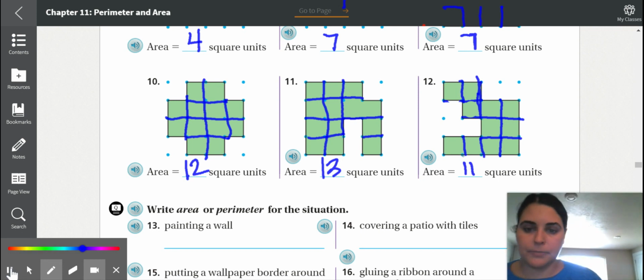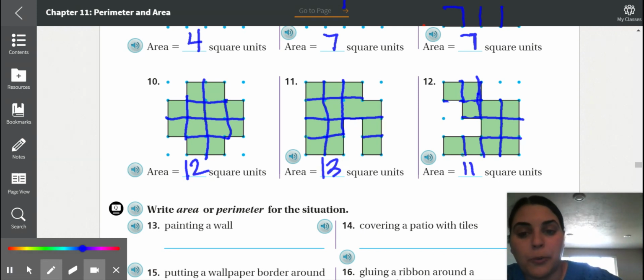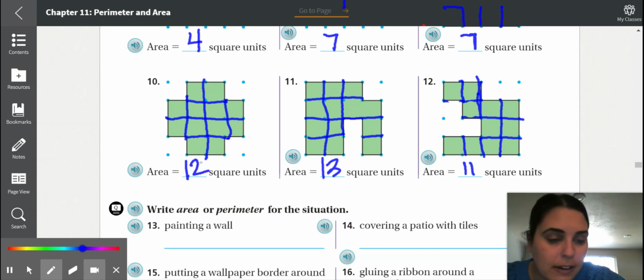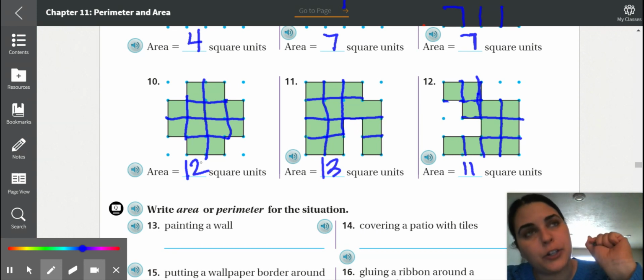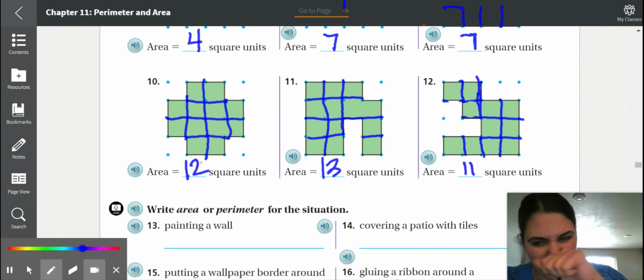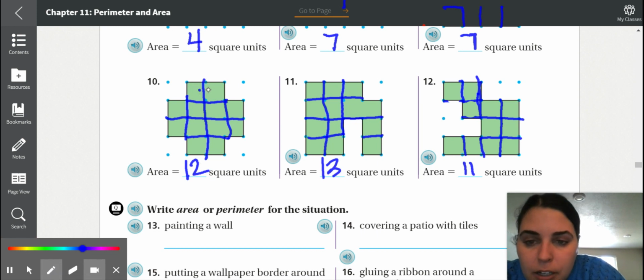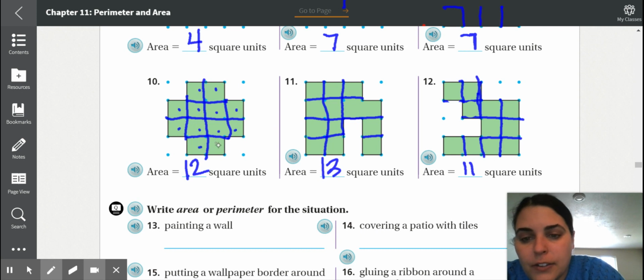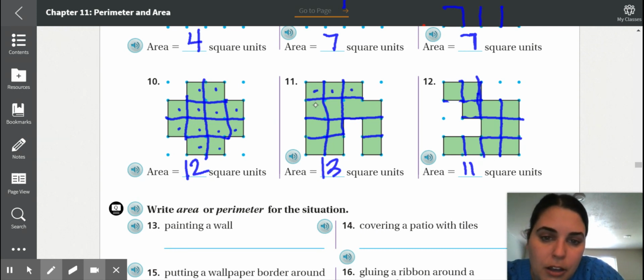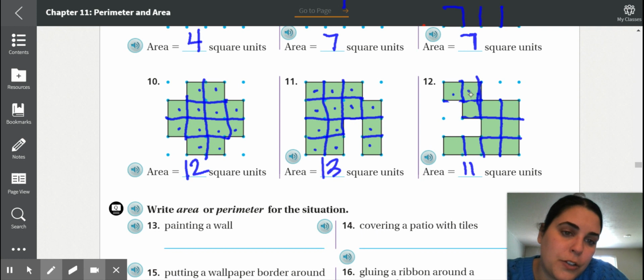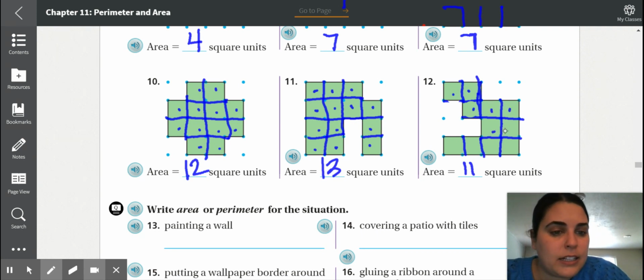All right, let's correct. Number 10, you should have gotten 12 square units. As you're counting the square units, put a dot in each one so you know you've counted it and you don't count it twice. That helps us not make these simple mistakes. 1, 2, 3, 4, 5, 6, 7, 8, 9, 10, 11, 12. 13. And this last one, 11.